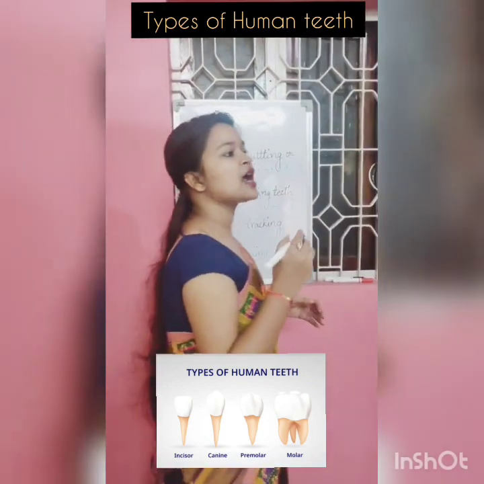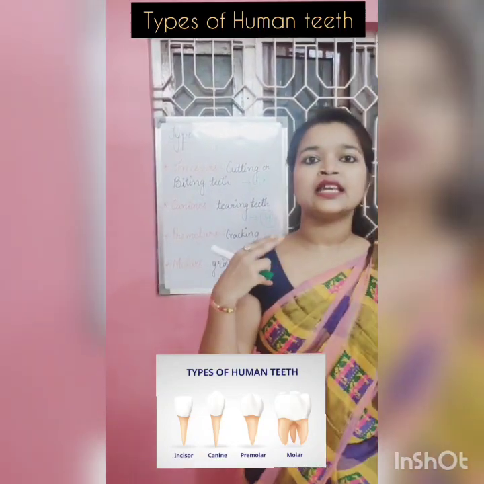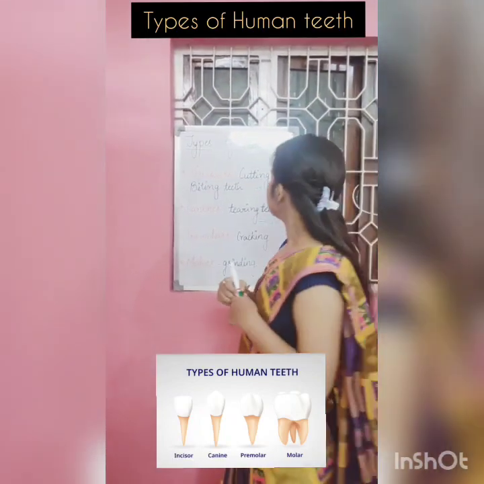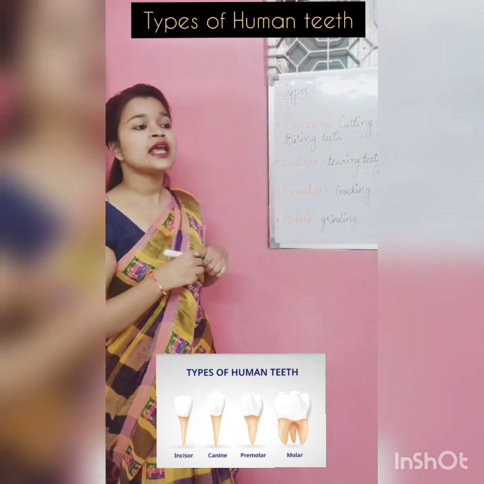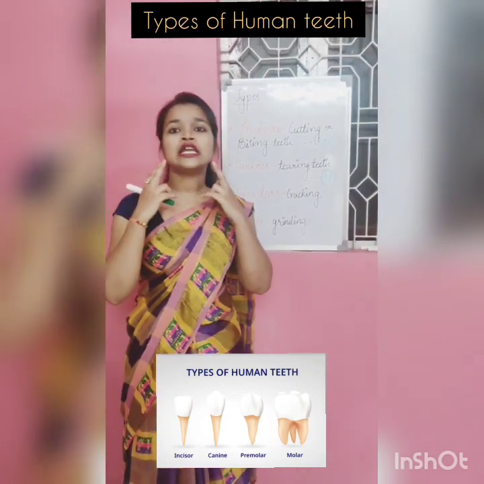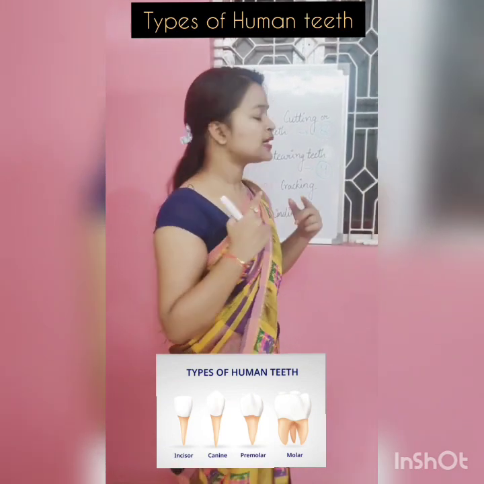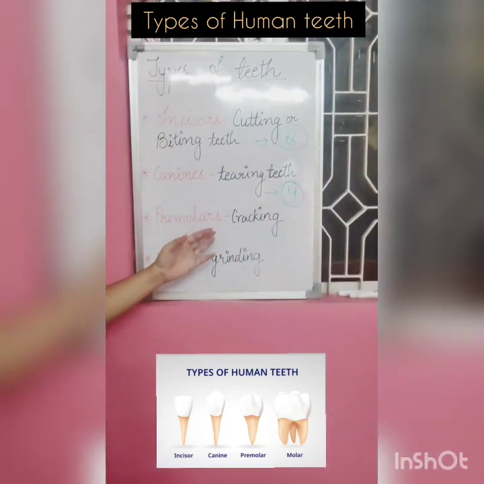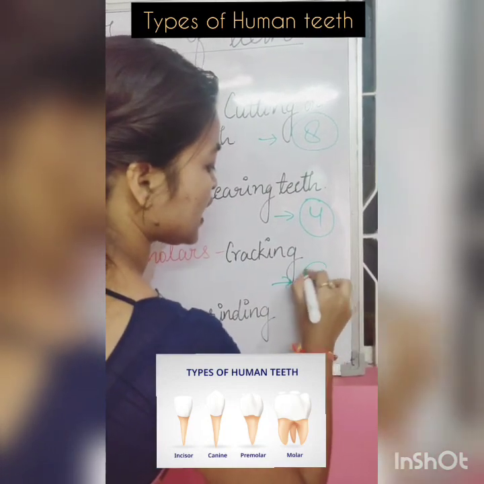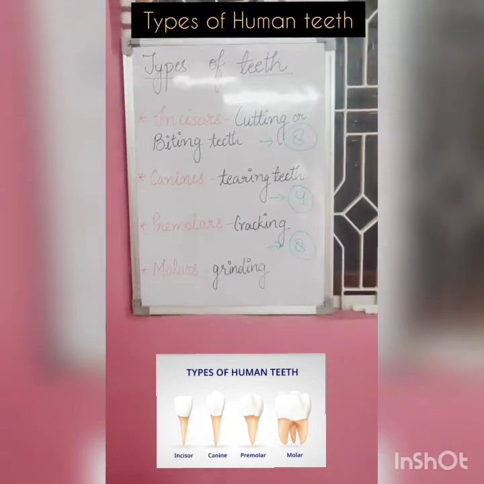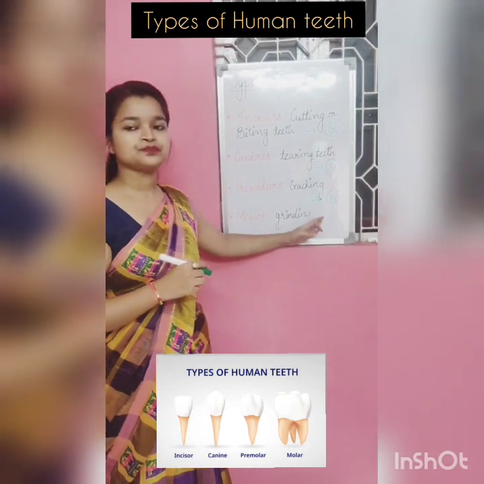Premolars are present just beside the canines in each jaw, and they are 8 in number, 4 in each jaw. Is that clear, class? That means 4 plus 4, a total of 8 premolars are present.